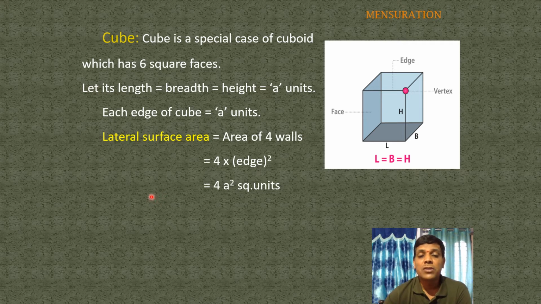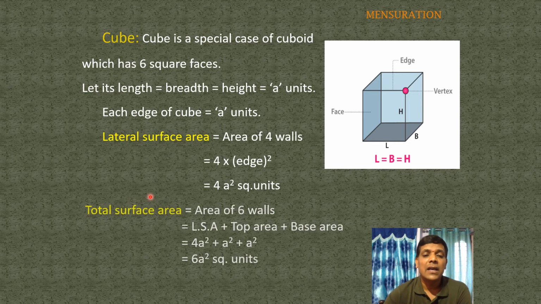LSA of a cube is equal to 4a square units. Next, TSA or total surface area. Total surface area is equal to the area of 6 walls. Area of 6 walls means LSA, lateral surface area, plus base area plus top area. LSA means area of 4 walls, and the remaining are top area plus base area. So the LSA is equal to 4a square plus top area.